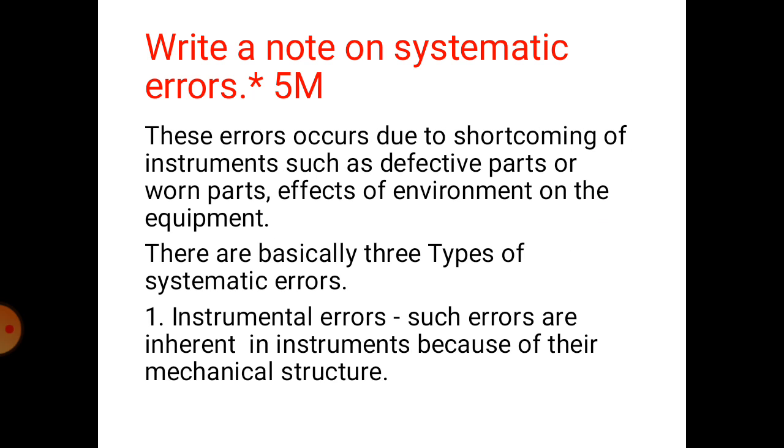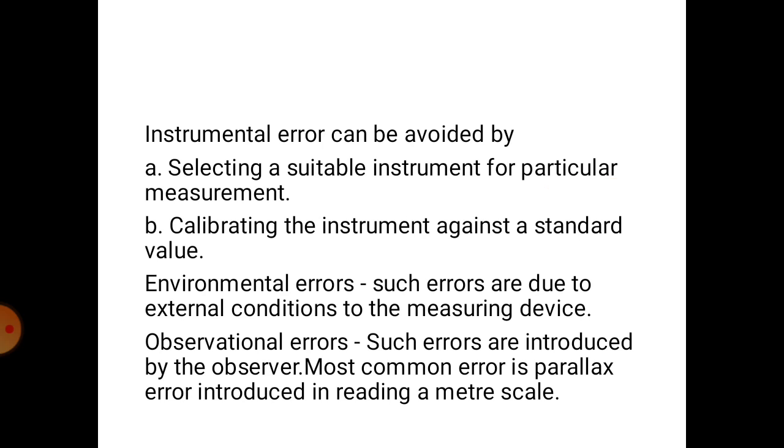The first one is instrumental errors. Instrumental errors are inherent in instruments because of their mechanical structure. They can be avoided by, first, selecting a suitable instrument for a particular measurement, and second, calibrating the instrument against a standard value.